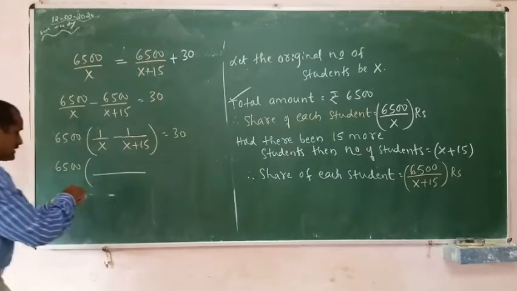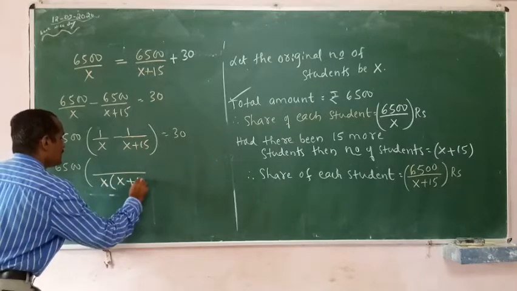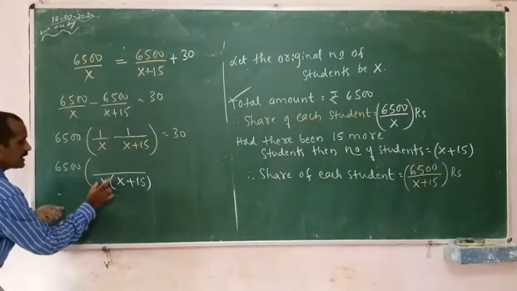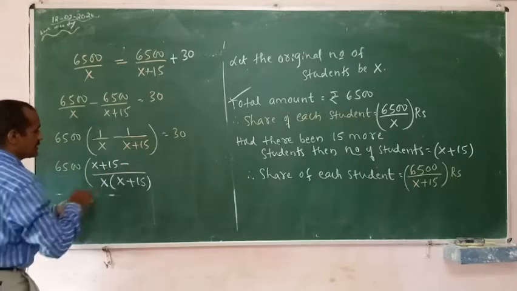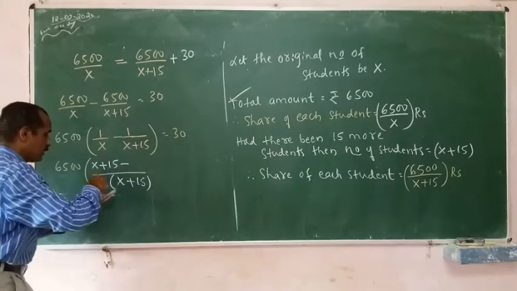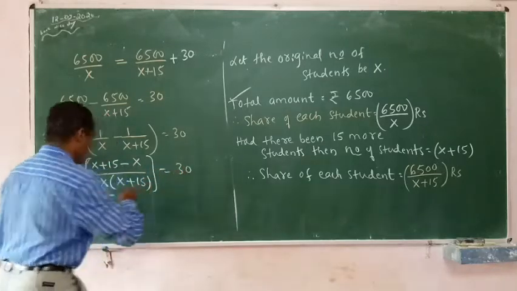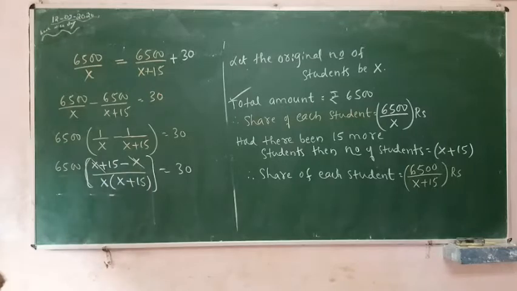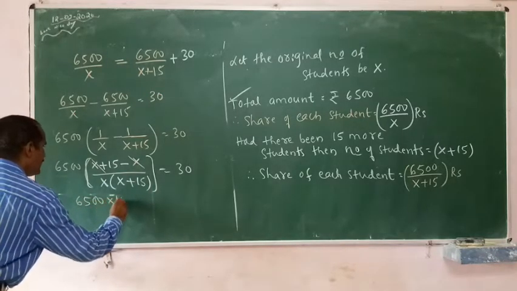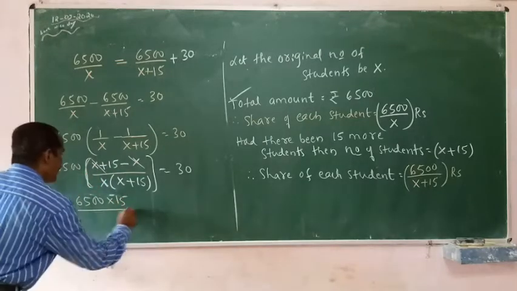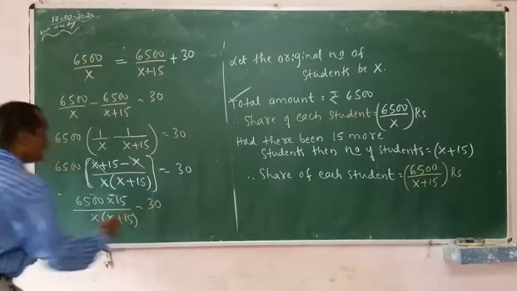6,500 into bracket, the LCM is x into x plus 15. 1 into x plus 15 is x plus 15, minus x into 1 gives you x, is equal to 30. x gets cancelled. It is 6,500 into 15 divided by x into x plus 15 is equal to 30.